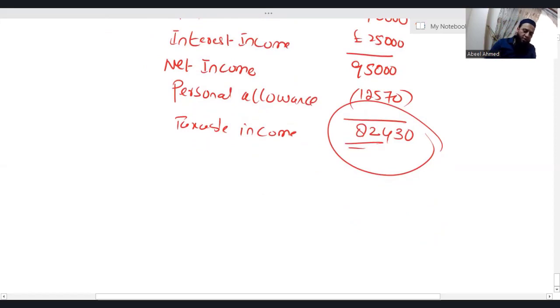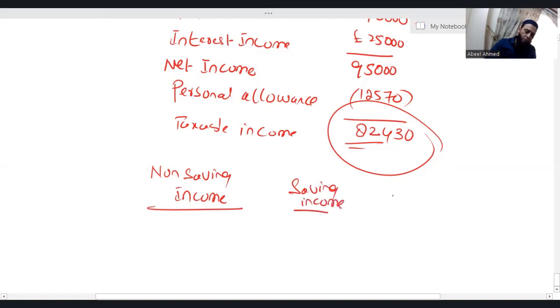How do we calculate tax? Since there are two sources of income, you know how many columns you have to make? Three. The first column is non-saving income. The second is saving income. And the last one is total.